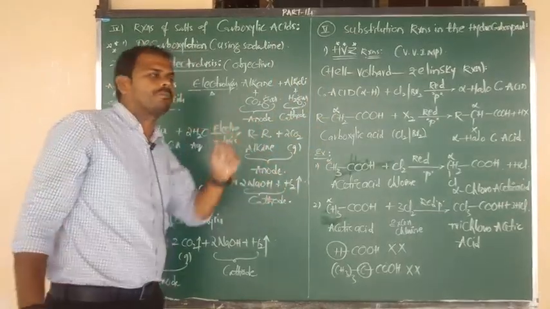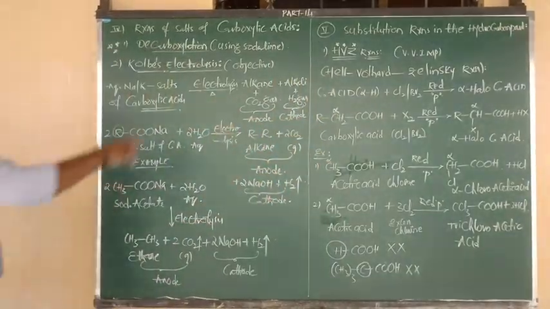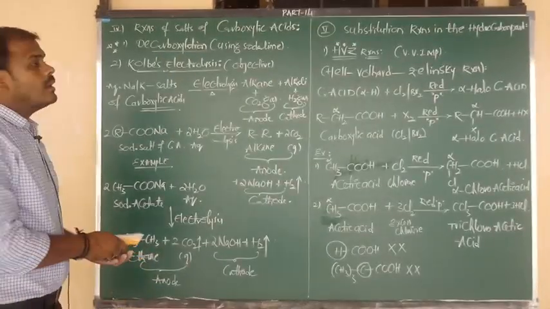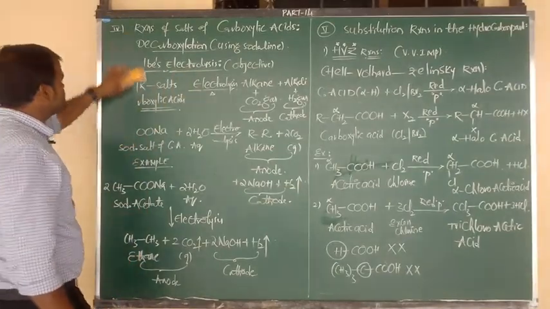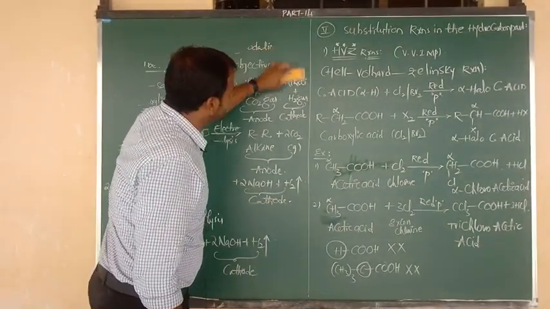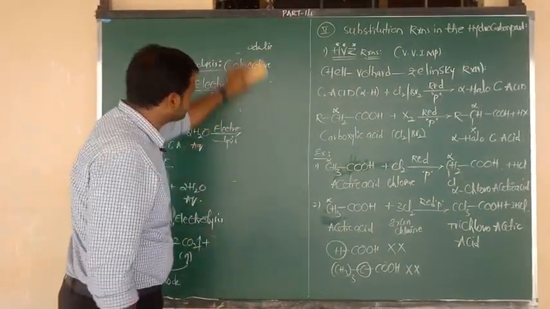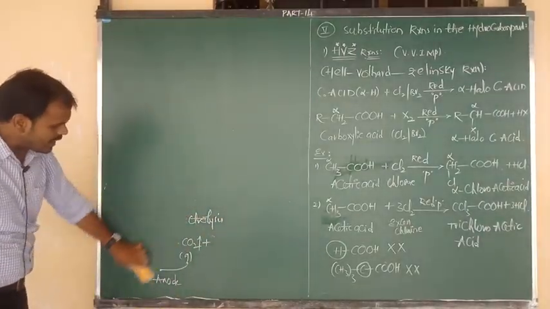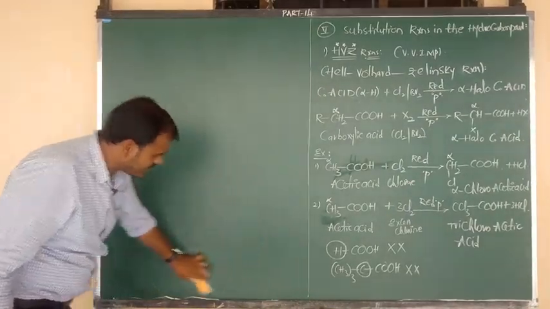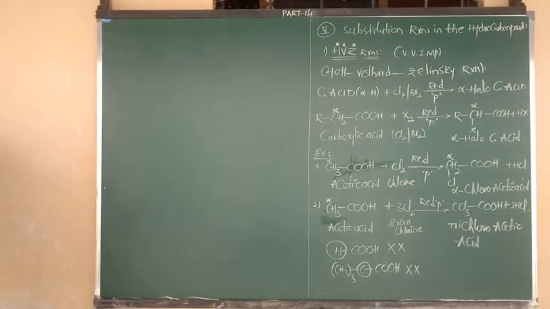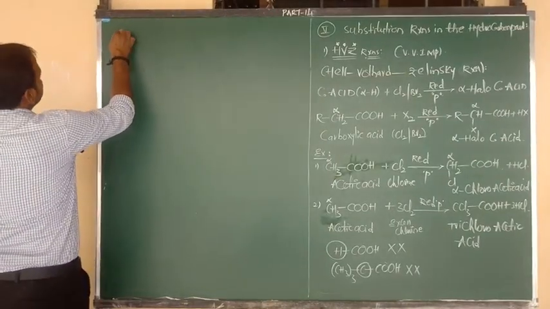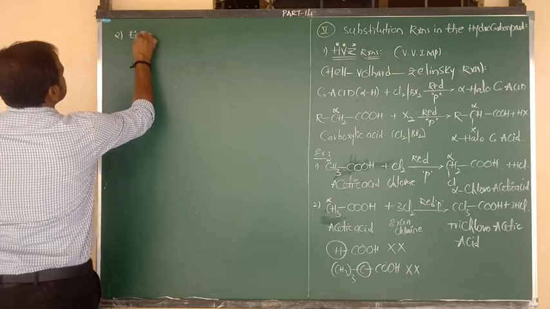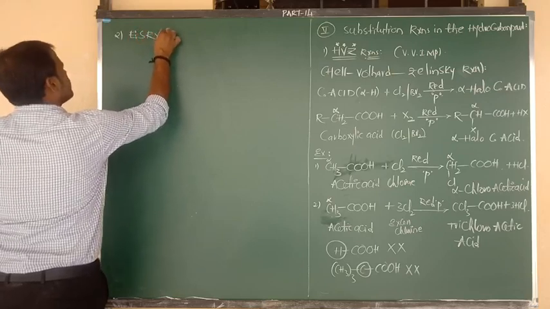Okay, good. So in that type, among the 5 substitution reactions in the hydrocarbon part, type 1 is the HVZ reaction and type 2 is the electrophilic substitution reactions. How to write the electrophilic substitution reactions and what the product will be, you know very well, you can easily write the reactions. So let me consider type 2, that is nothing but electrophilic substitution reactions.